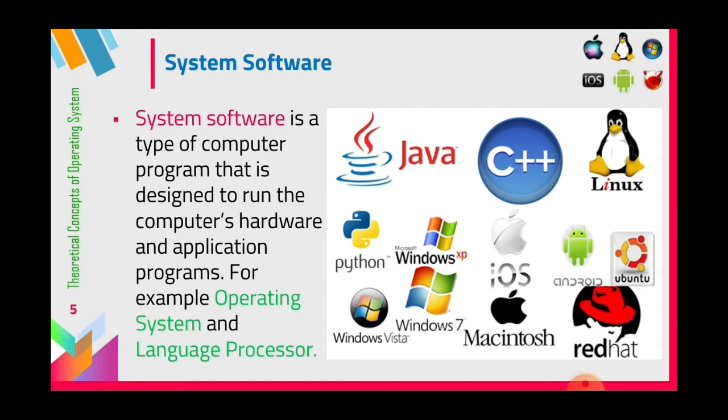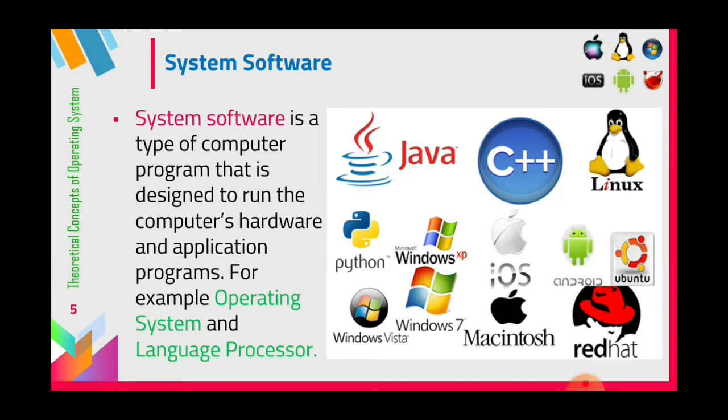But all computers must have system software. Without system software, we cannot run the computer. That is, the computer cannot work. If the system software is installed, then only your computer can work. So why do we need system software? System software is used to run the computers, and it also gives the platform for application software, application programs, to run.